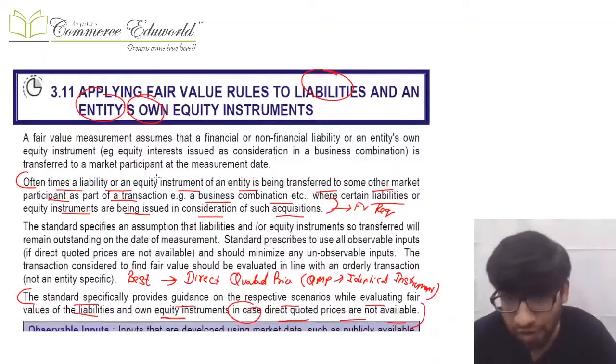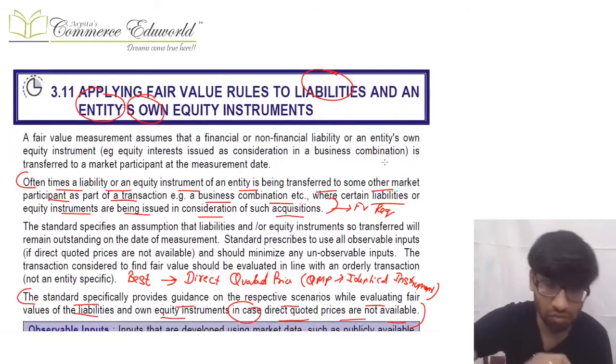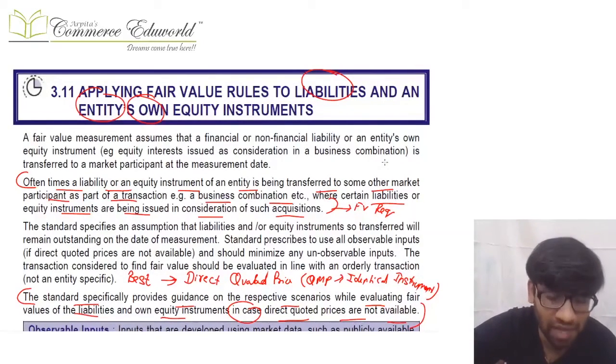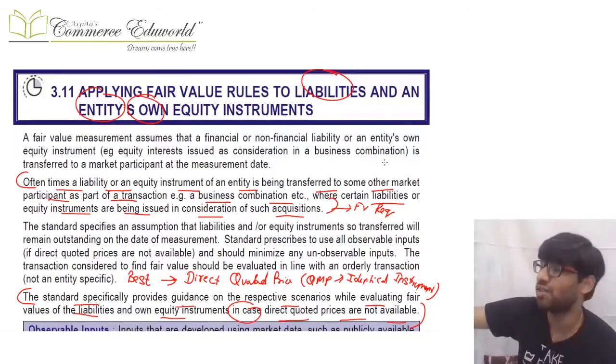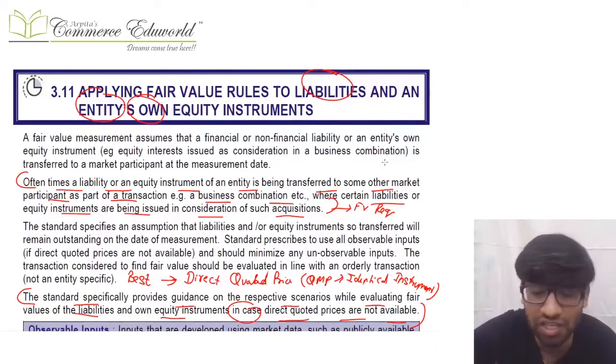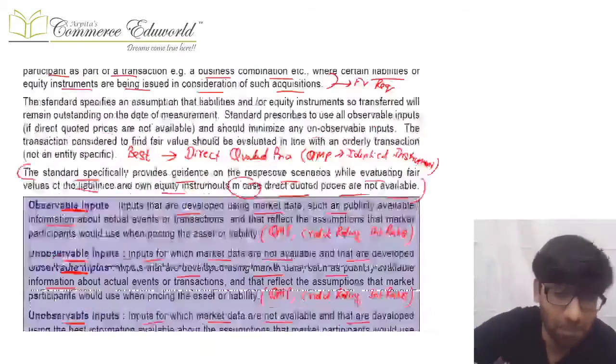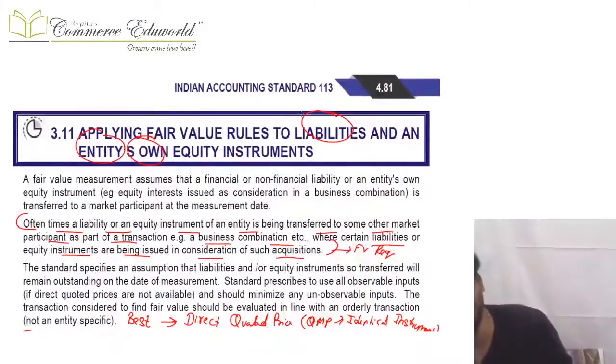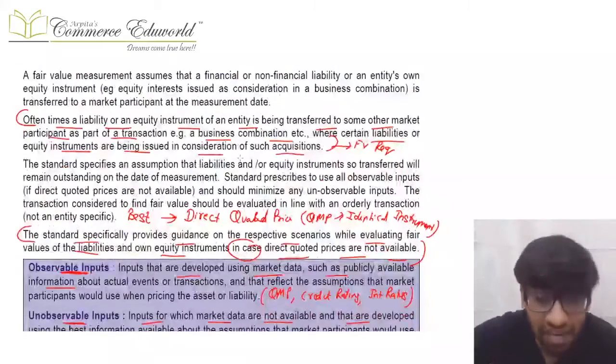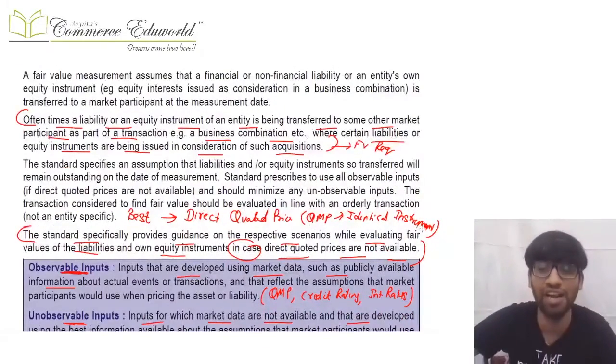Next comes how to calculate the fair value of liabilities and an entity's own equity instruments. Many times it happens that you are required to calculate the fair value of your liabilities, or the fair value of your own equity instrument, maybe because you are issuing them as purchase consideration in a business combination, and you need to value them at fair value as per Ind AS 103. So there might be many reasons why you are required to calculate the fair value of your liability or the entity's own equity instrument. The best thing for calculating the fair value of the liability or the entity's own equity instrument is the direct quoted price available from the market for identical instruments.